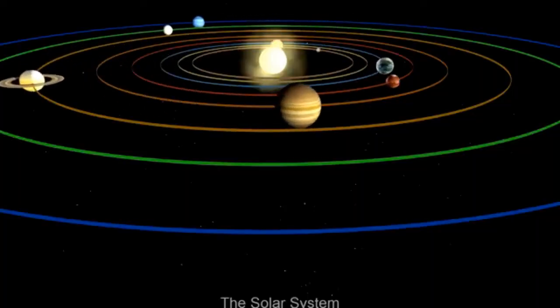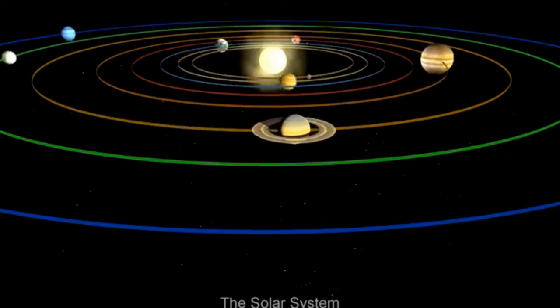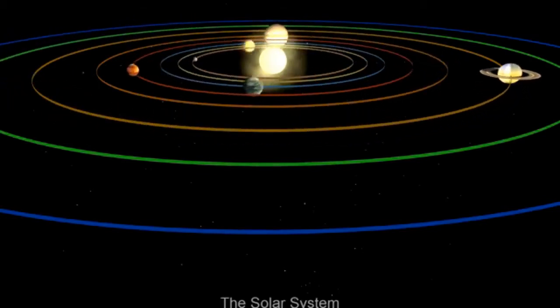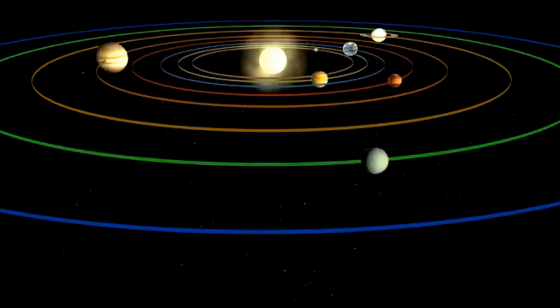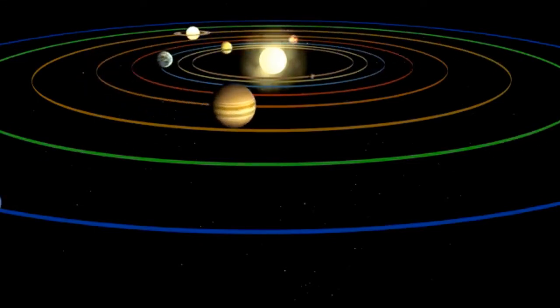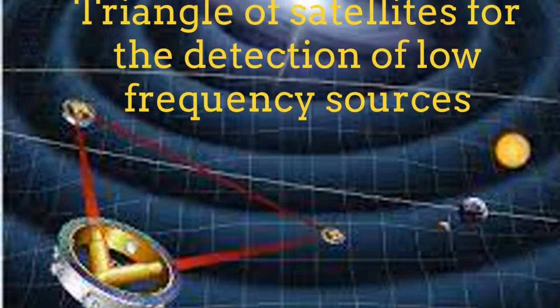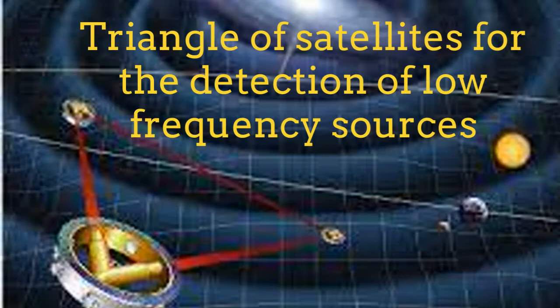Even the rotation of the solar system's planets around the sun generates gravitational waves. However, these waves are very weak and undetectable with current technology. LIGO detection corresponds to high-frequency gravitational waves, coming mostly from violent events. Low-frequency gravitational waves and more monochromatic events have not yet been detected so far, but they are planned to be detected subsequently with a triangle of satellites located around the Earth.